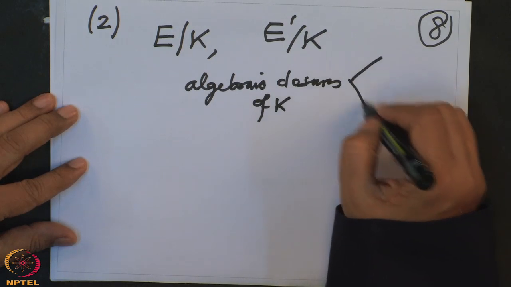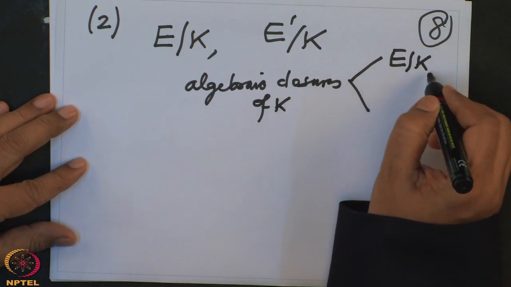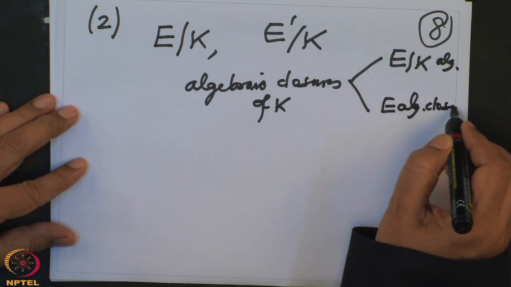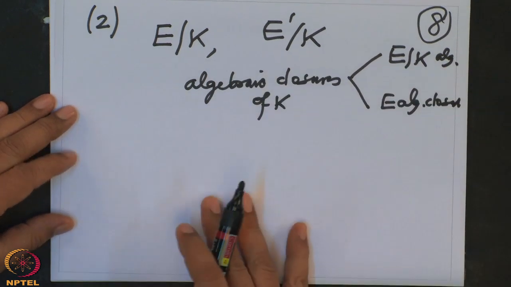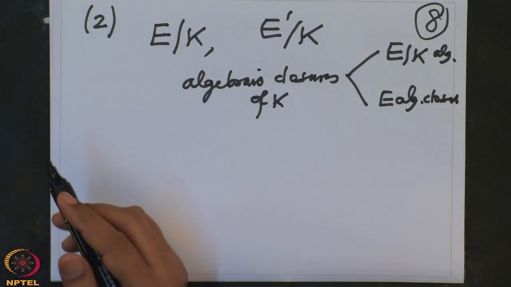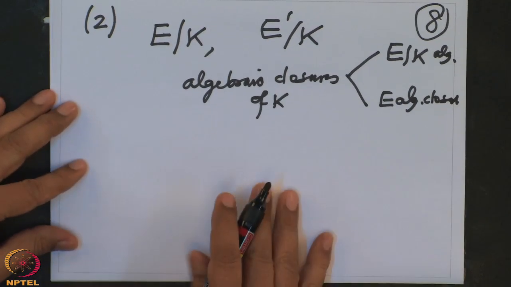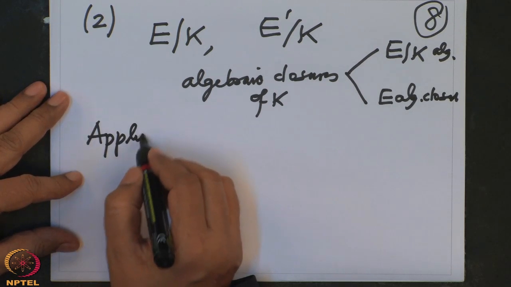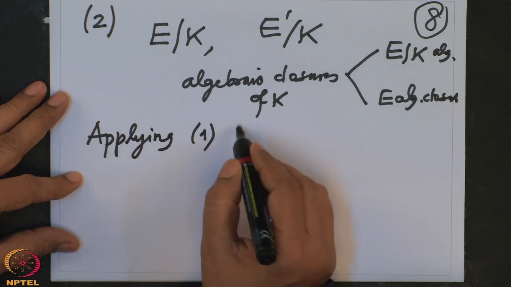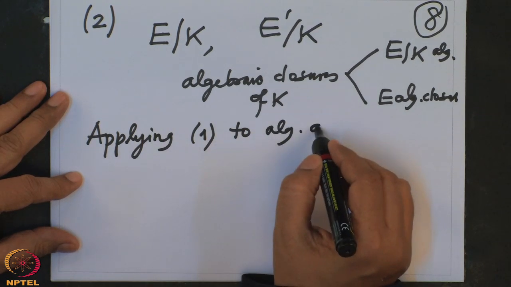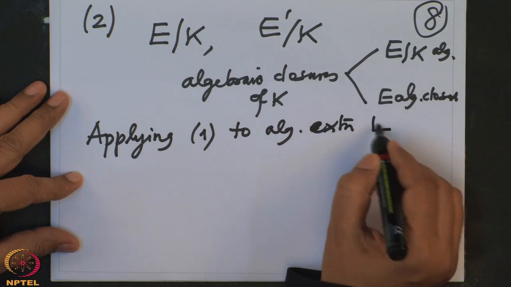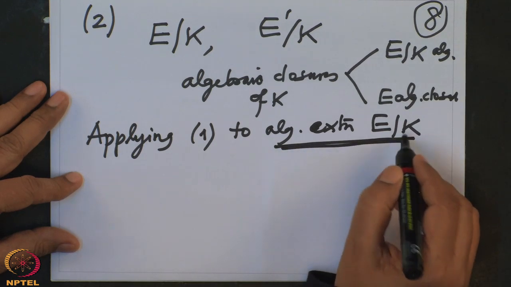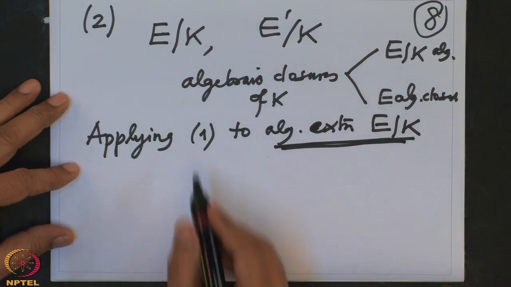So that means two things, no? That is, E over K is algebraic and E is algebraically closed. This means algebraic closure. So similarly for E prime. Okay, so part 1 shows that I am going to apply it to E. So applying 1 to algebraic extension E over K. Now I am looking at E over K as algebraic extension, and I am looking at E prime as algebraically closed field, and I want to apply 1.